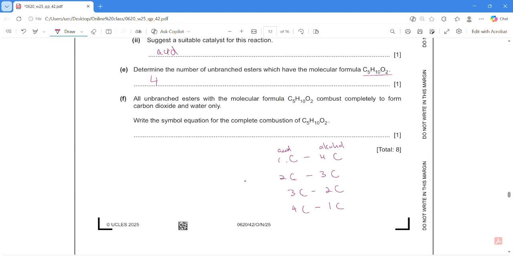Question F. All unbranched esters combust completely to form carbon dioxide and water. Write the symbol equation. So we have C5H10O2. Combustion means plus O2. The products are CO2 and H2O. Then we just have to balance the equation. If you balance correctly, you should get 2, 13, 10, 10.